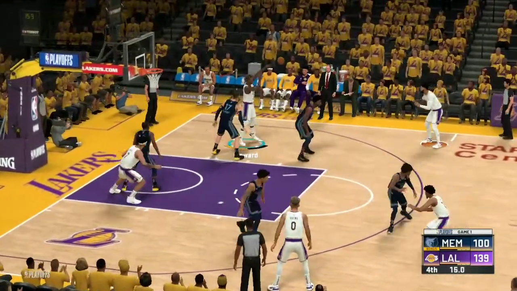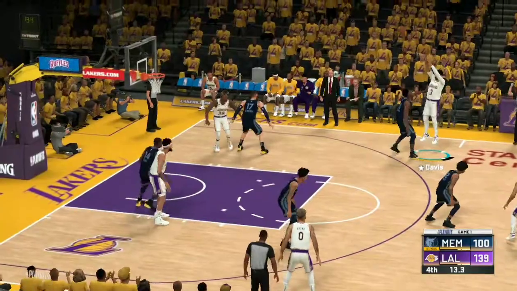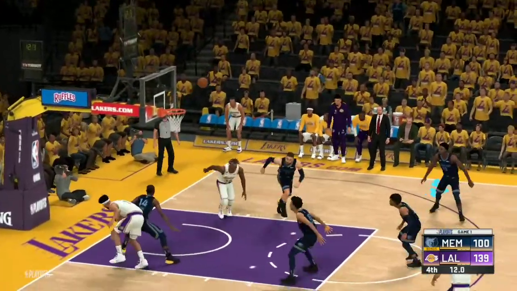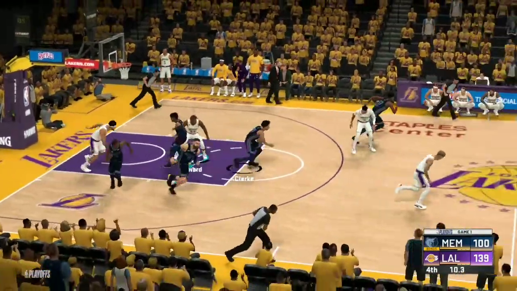As Dwight Howard passes to Anthony Davis, and he goes for a deep three, and he misses that one. Okay, the first round of the playoffs is over, guys.